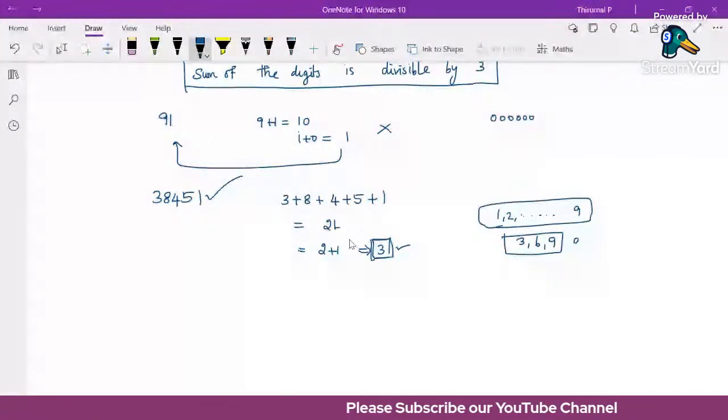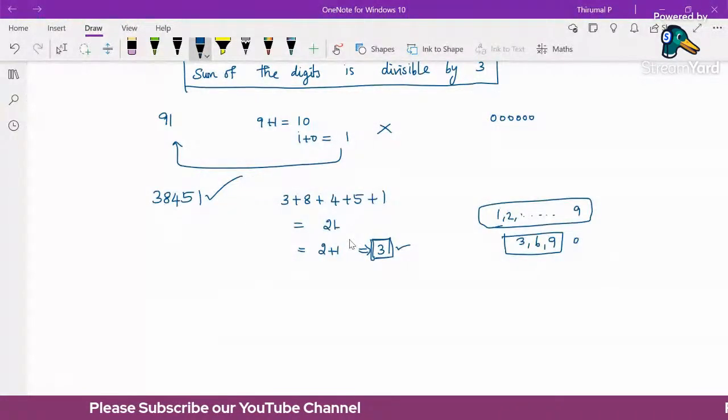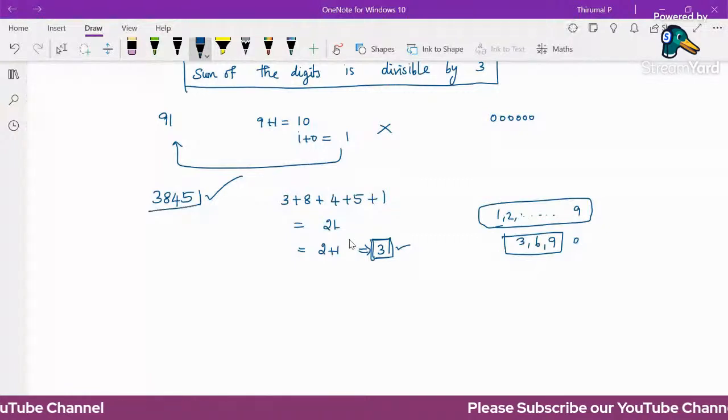The sum of the digits can only be 0 if all the digits are 0; otherwise we get a non-zero value. If we finally arrive at 3, 6 or 9, then the original number is divisible by 3. Otherwise, it is not divisible by 3.